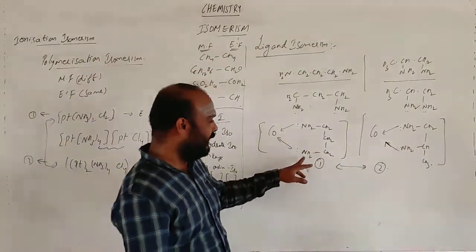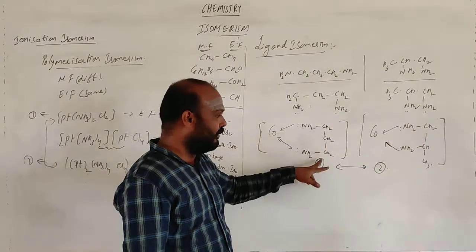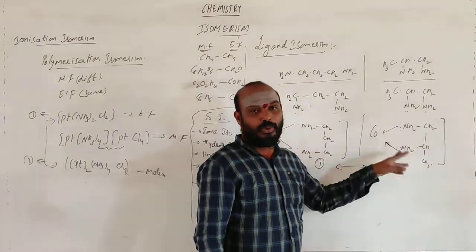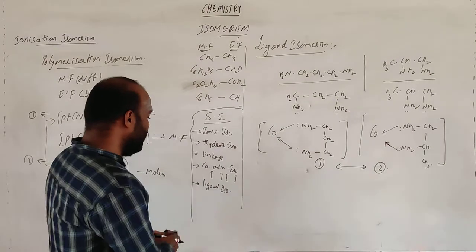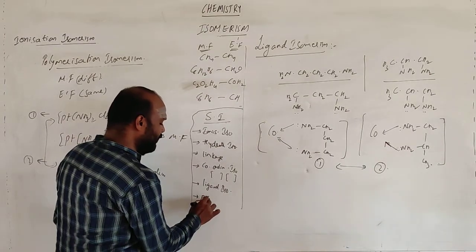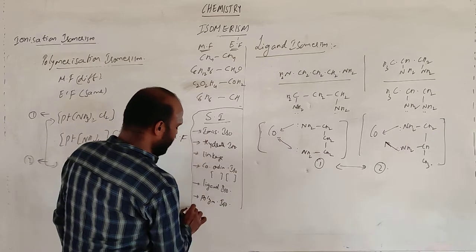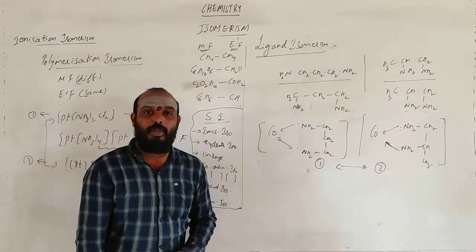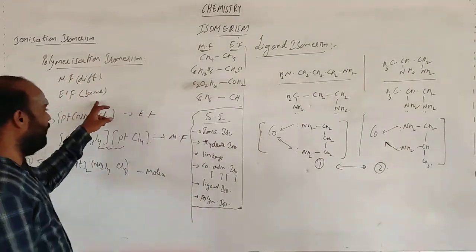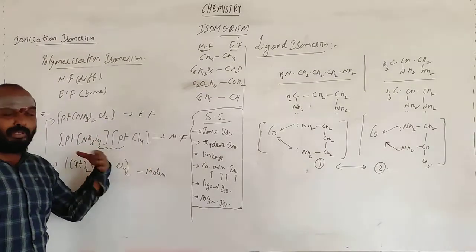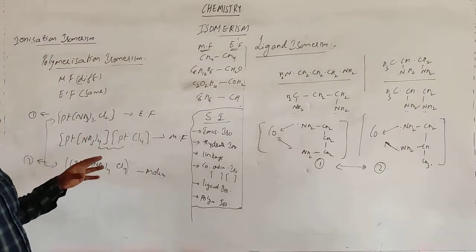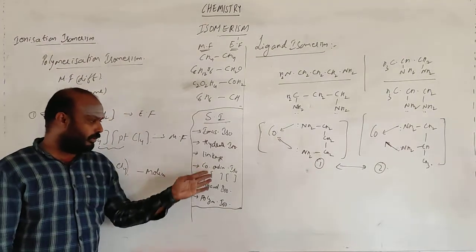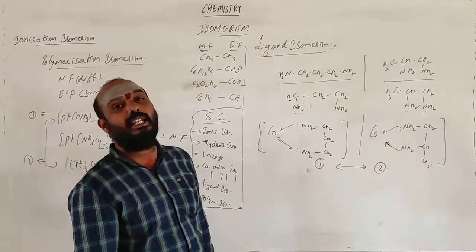See here, the nitrogen atom present is donating, this present in the third position. 1, 2, 3. Here the donating atoms are 1 and 3 positions, here 1 and 2 positions. That is what I mentioned for the ligand. The last one is polymerization isomerism. What is meant by polymerization isomerism? It is nothing but we have an empirical formula, and if you want the molecular formula of the coordination complex, it multiplies in the empirical formula proportions. 1, 2, 3, 4, 5, 6. You have 6 types with respect to structural isomerism.